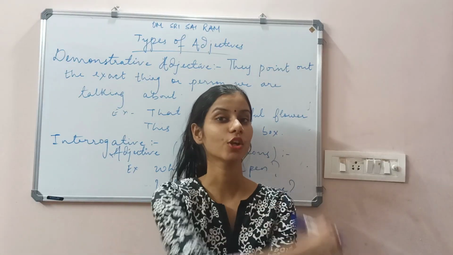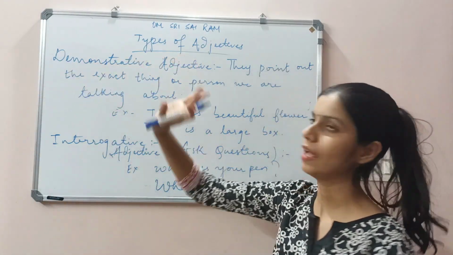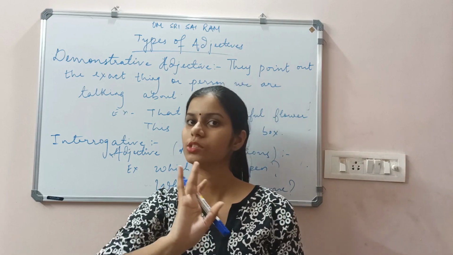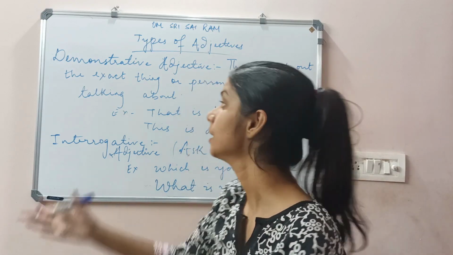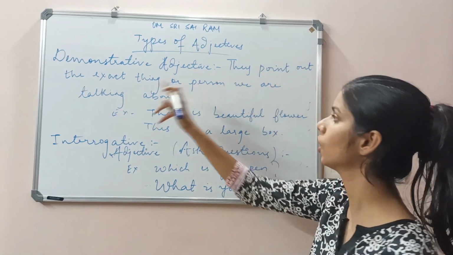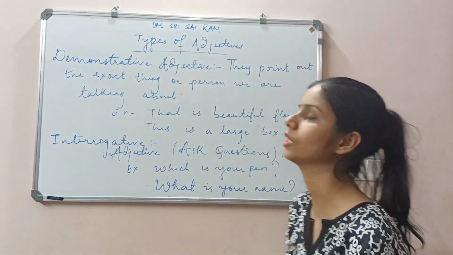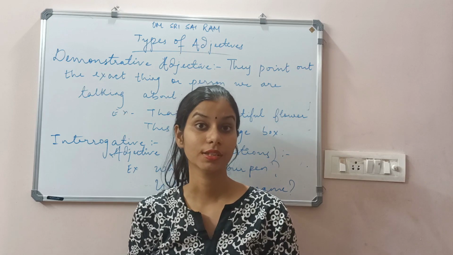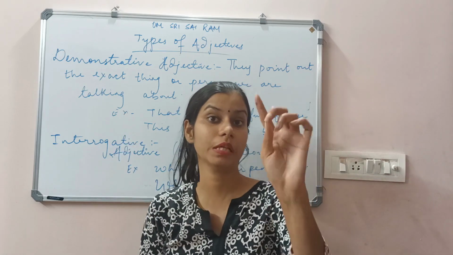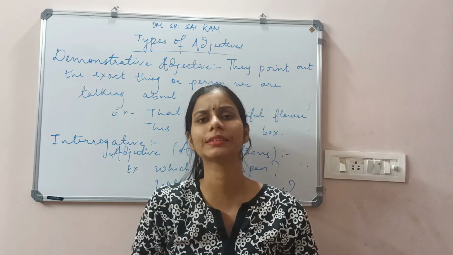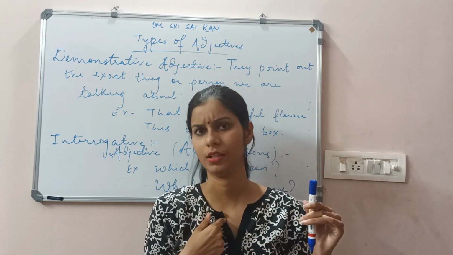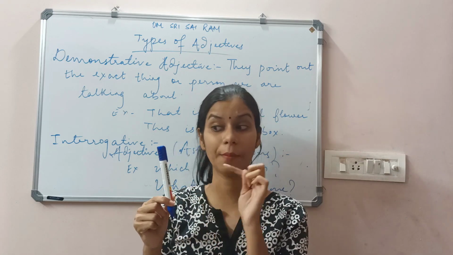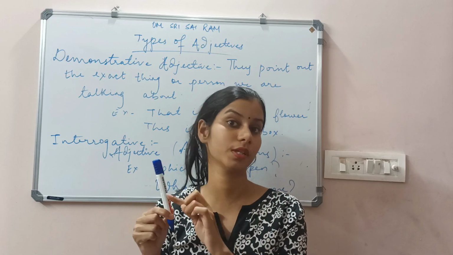The next part of adjective is demonstrative adjective. आपको याद है demonstrative क्या है? I have done it in the part of nouns or pronouns. Demonstrative means they point out the exact thing or person we are talking about, the specific person or specific thing. For example, this is my pen. ये जो pen है, ये मेरा है. So I am pointing out, specifying this particular pen.